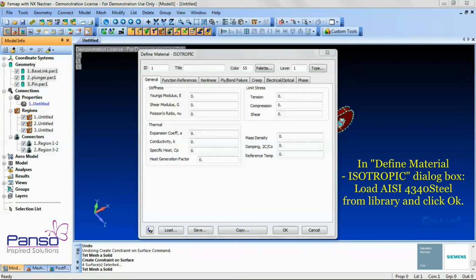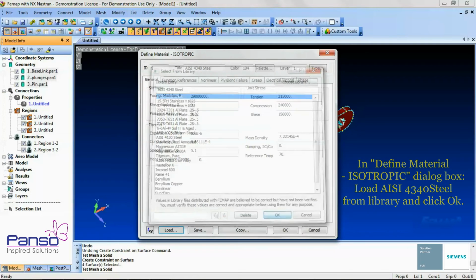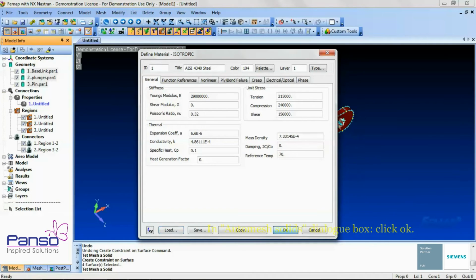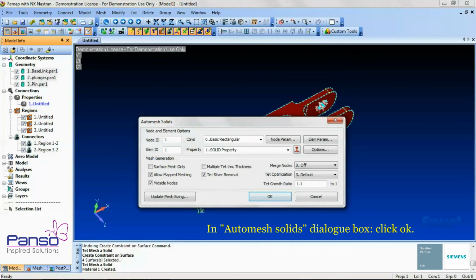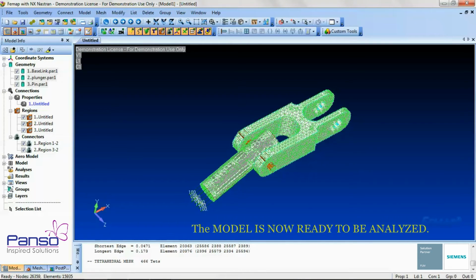In the Define Material Isotropic dialog box, click on Load. In the Select from Library dialog box, select 4340 Steel and click OK. In the Define Material Isotropic dialog box, click OK. In the Automesh Solids dialog box, click OK. The model is now ready to be analyzed.